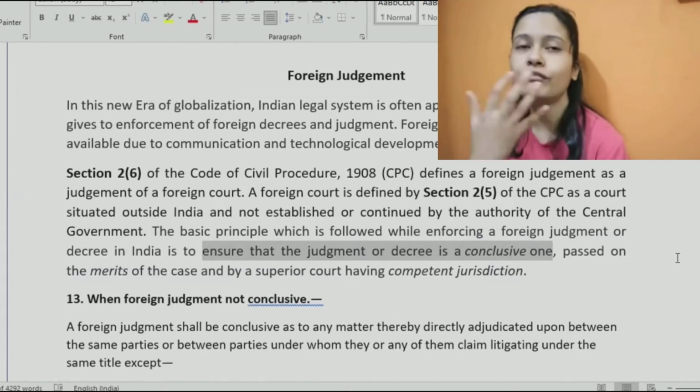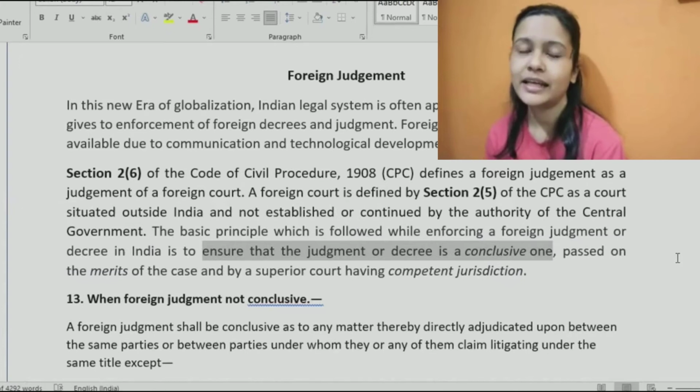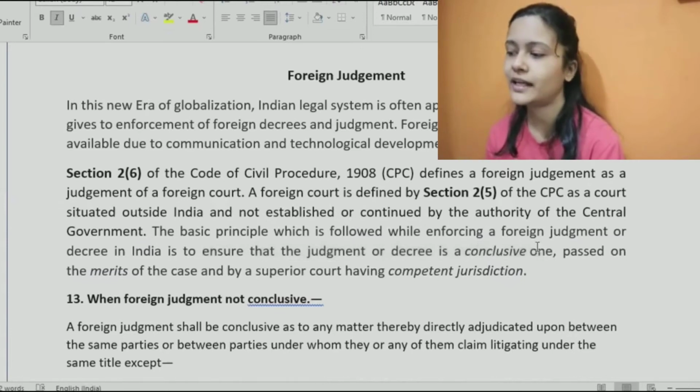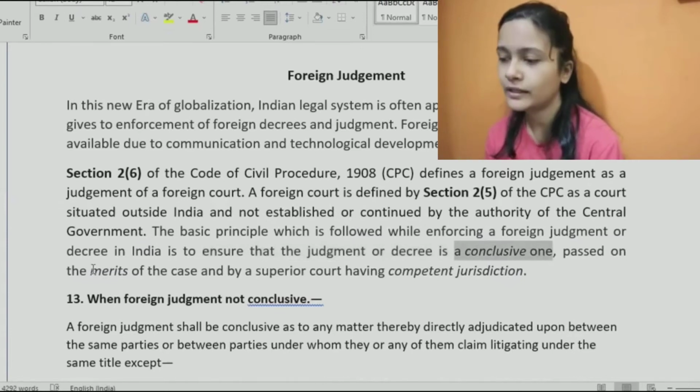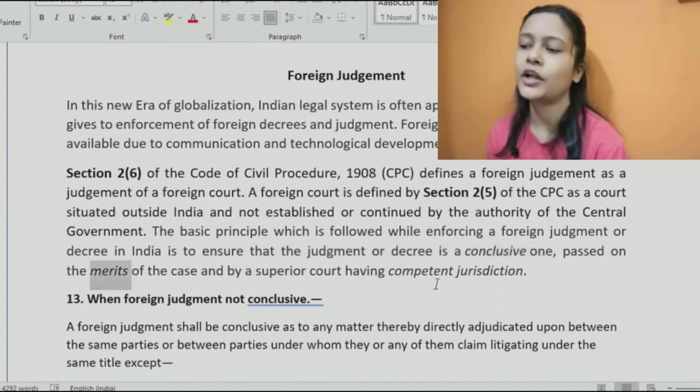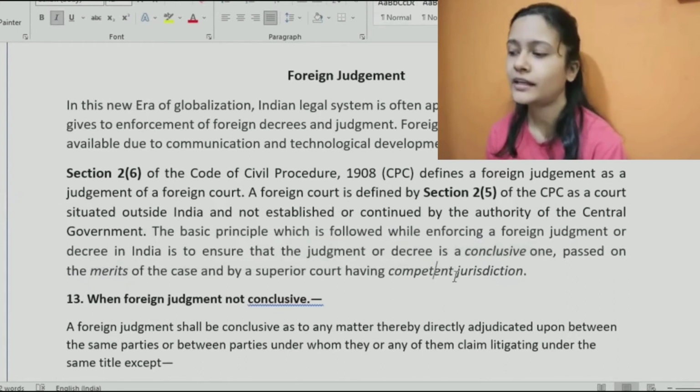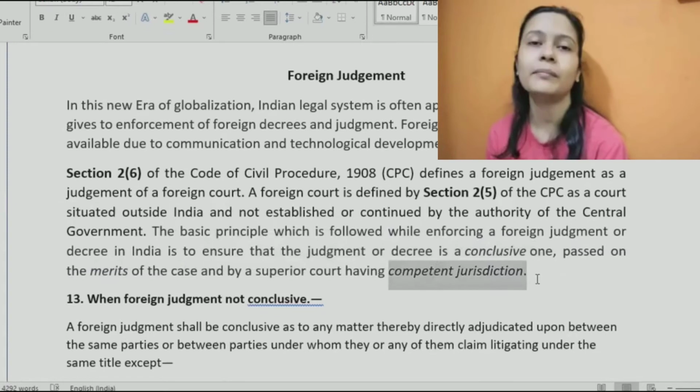So now if they want to enforce it in India, it has to satisfy three things. Okay, there are three things that need to be satisfied. It has to be a conclusive one, it has to be decided on the merits of the case, and it should be decided by a court of competent jurisdiction.